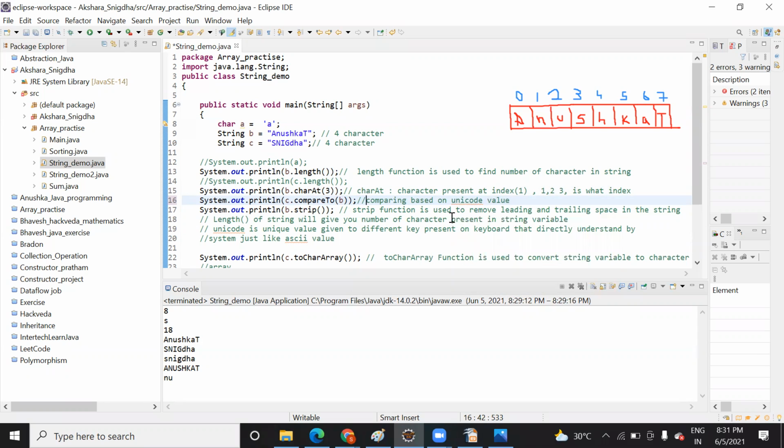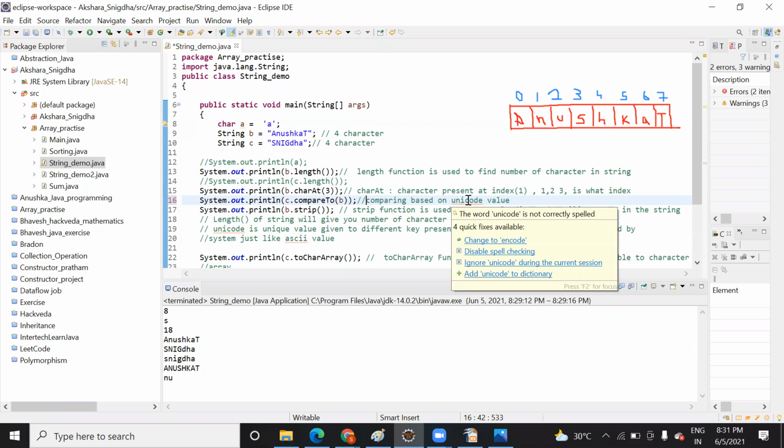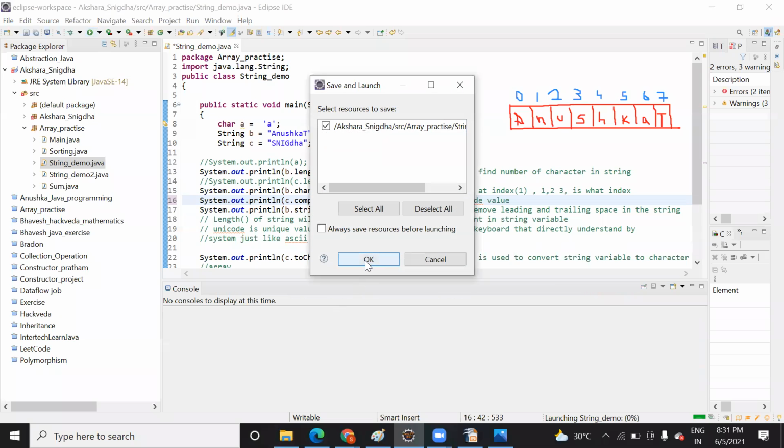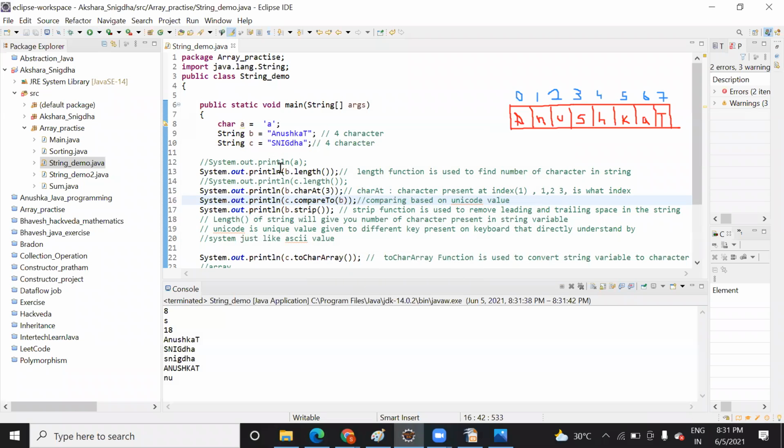But this thing I can understand, you can understand. The system understands that this is a comment and you are writing comparing based on Unicode. Each character of this comment will internally convert into some Unicode representation. That Unicode representation will be understood by your Java compiler, and based on that they will understand. Okay, let me run this and show you.